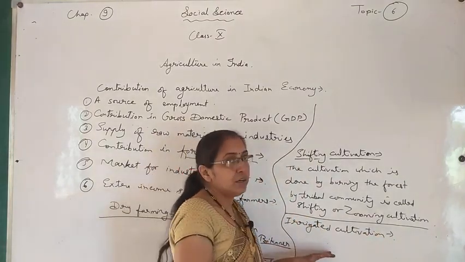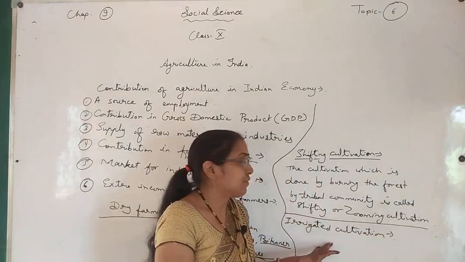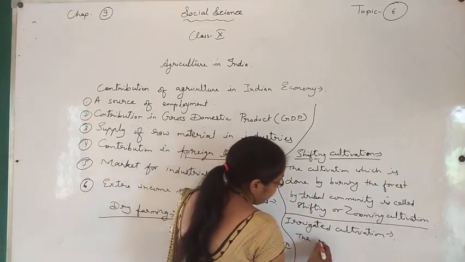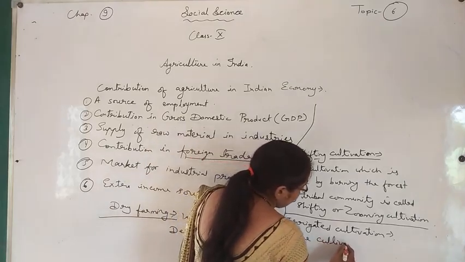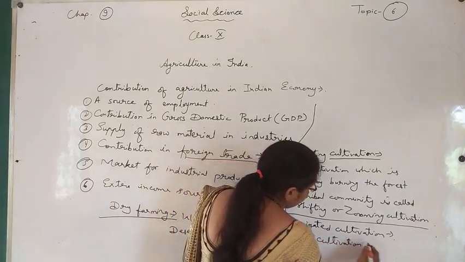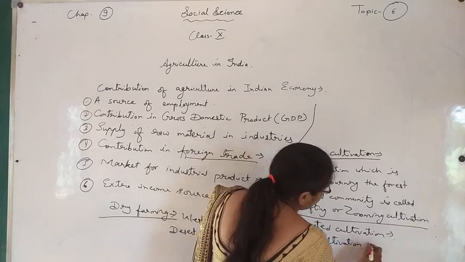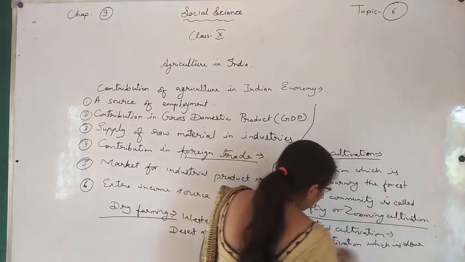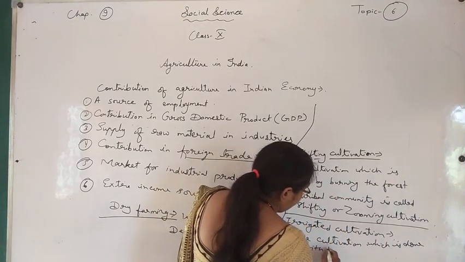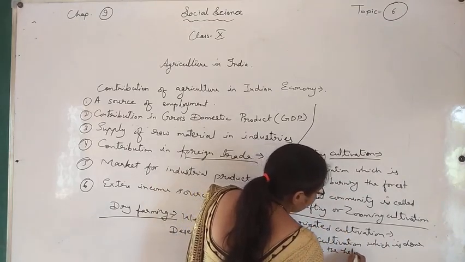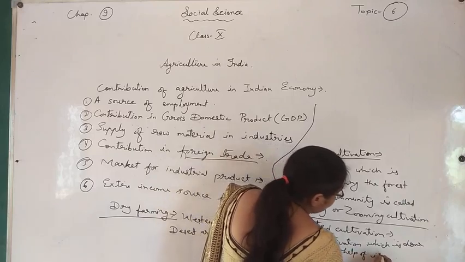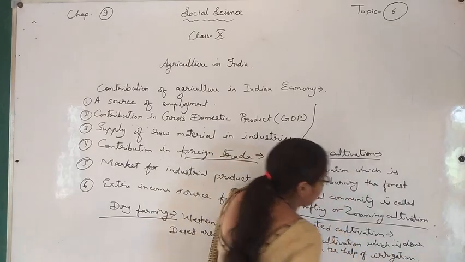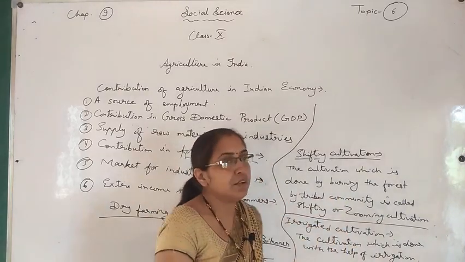The cultivation which is done with the help of irrigation is known as irrigated cultivation.